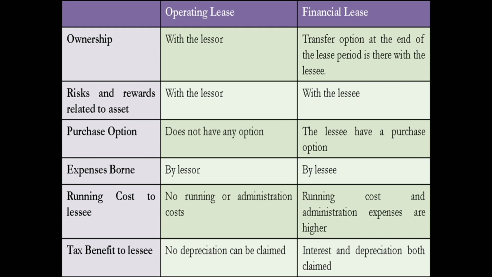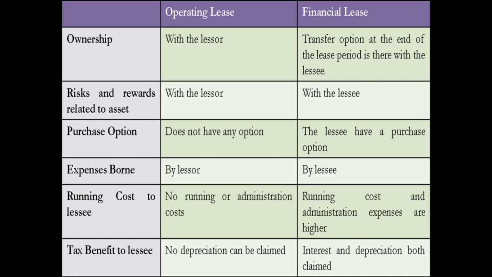There is no purchase option in case of operating leasing, and there should be a purchase option in case of financial leasing. So that is the important thing. On the expenses part, all the expenses are to be borne by the leaser in an operating lease, and in case of a financial lease, all the expenses are borne by the leasee. That is another difference. On the running and maintenance cost part, there is no running and maintenance cost in case of an operating lease.